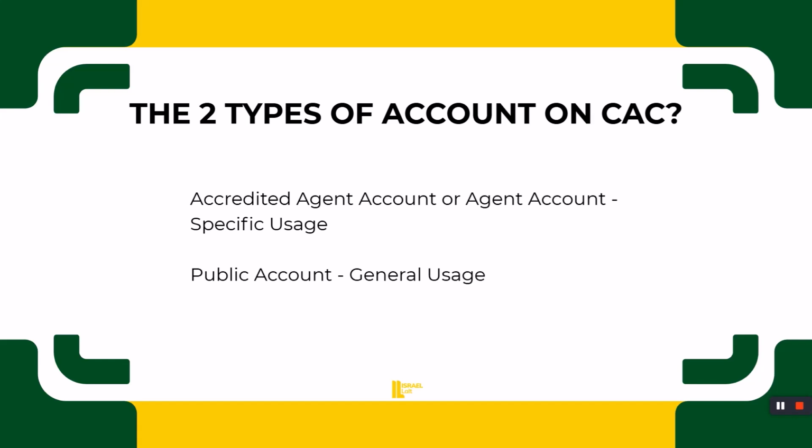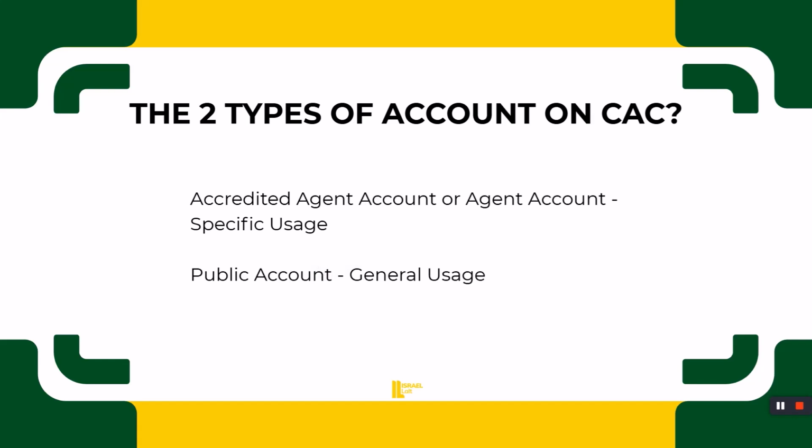With this public account, if I create it with my details, it is only meant for me. I cannot use it for another person. This public account is for general usage, and I can create it within one minute. In my free business registration course, you will watch how to create a public account in particular. For the accredited agent account, after making payment and submitting necessary documents, you have to wait for approval. But the public account is approved immediately.